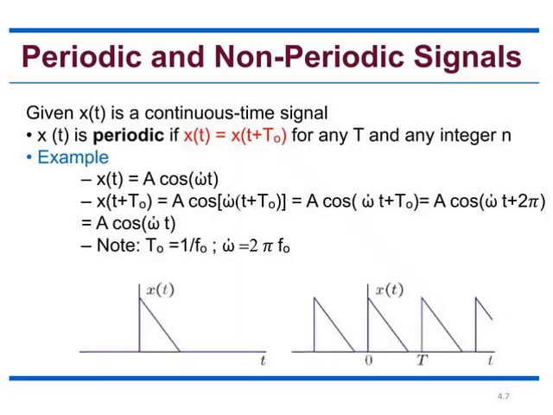For example, if we are given a signal x of t, this x of t is periodic if x of t is equal to x of t plus capital T. Whenever a signal repeats itself with a time period capital T naught, it is called a periodic signal. Here T naught or T is an integer multiple of n. The signal you are seeing, x of t, repeats itself again and again with the time period capital T, so it can be called a periodic signal.